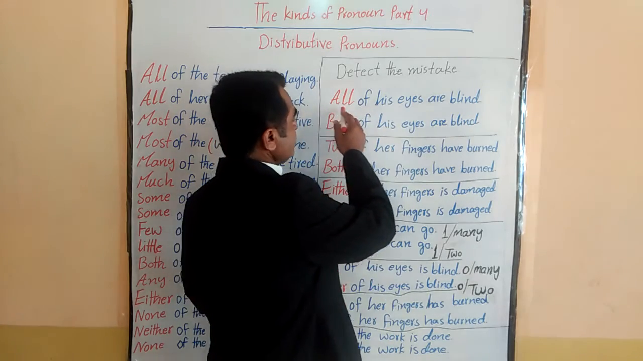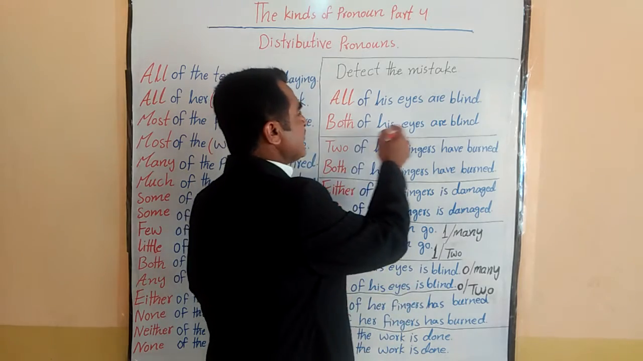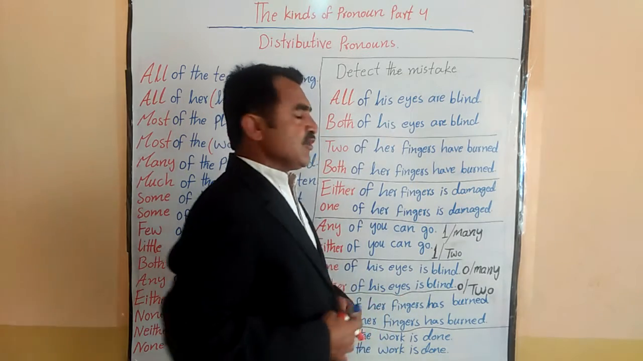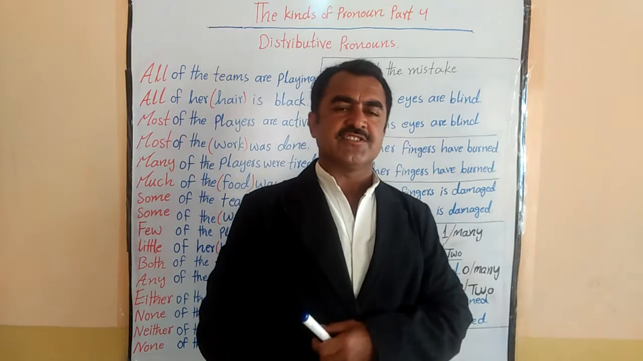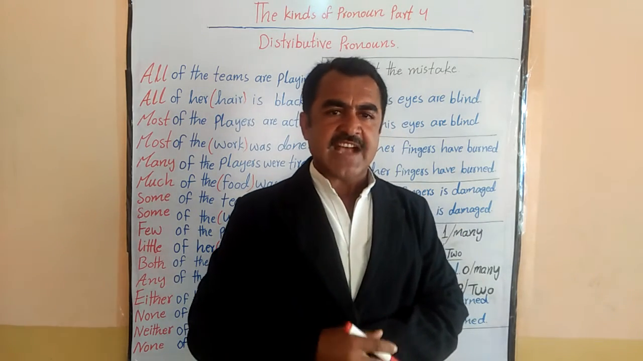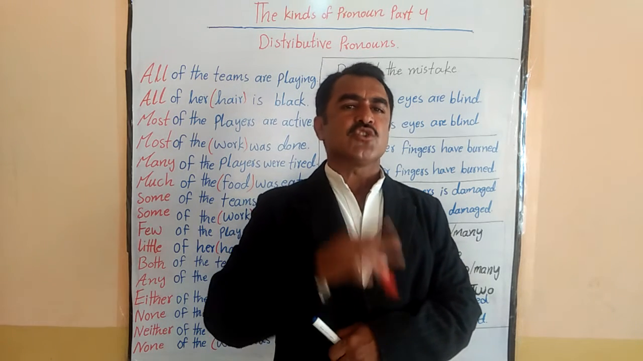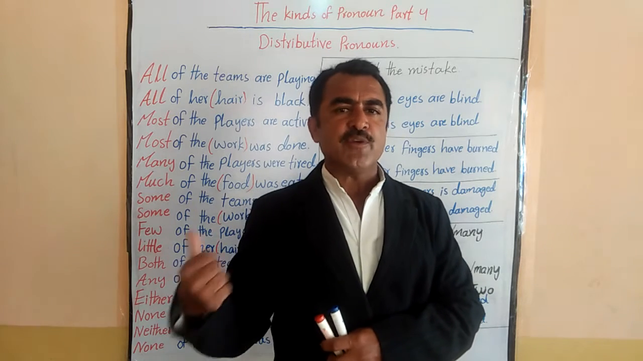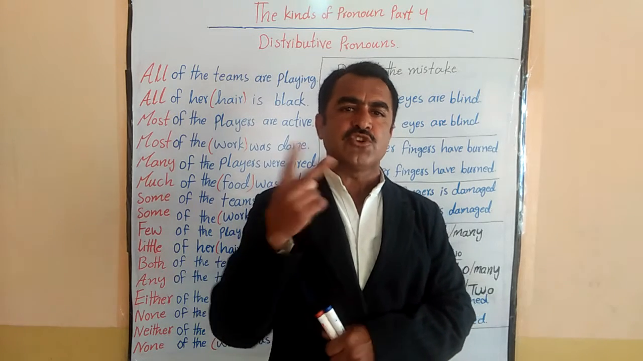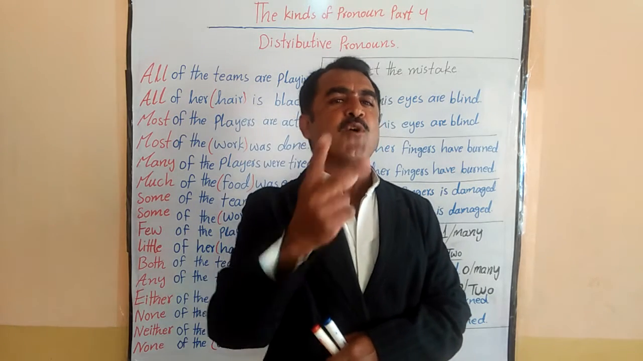Now you see, all of his eyes are blind. Both of his eyes are blind. So what do you say? Which one of them is correct? Here you have to use your common sense. As I told you before, when we talk about two things, we know they are totally two, then we use both.